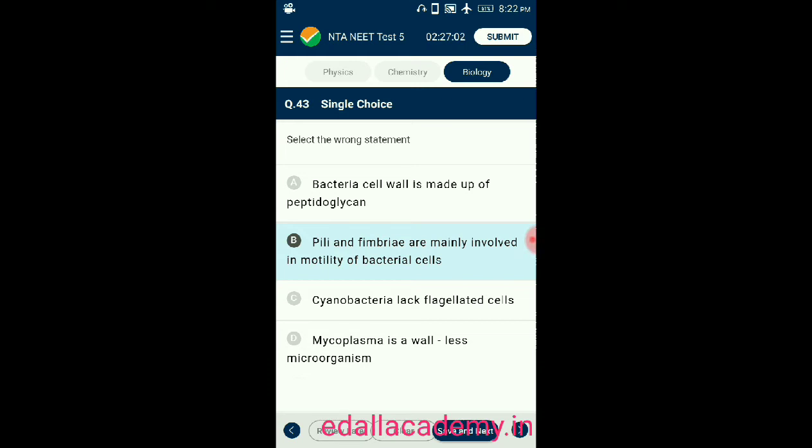Option D. Mycoplasma is a wall-less microorganism. Yes, of course. No cell wall is seen in mycoplasma. So the wrong statement is option B. Pili and fimbriae are not mainly involved in motility. In bacteria, flagella are used to move the organism from one place to another.